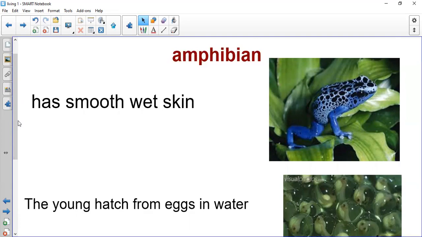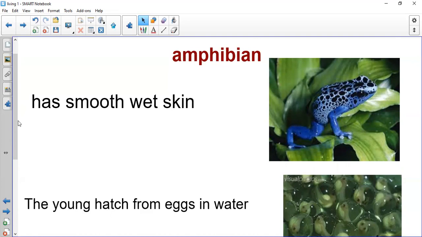Okay, what is the only example or the only animal that you have to know in grade 1 as an example of the amphibian? It is the frog. The frog is amphibian. One more time.